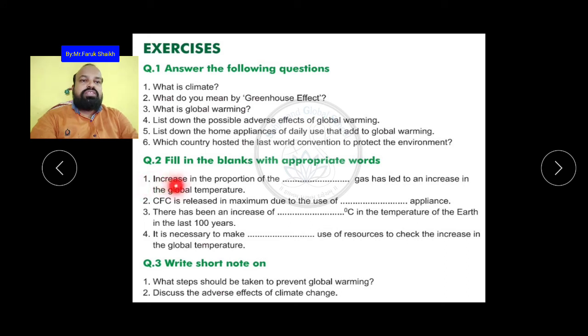Now fill in the blanks with appropriate words. Increase in the proportion of dash gas has led to the increase in global temperature. It is carbon dioxide. CFC is released in maximum due to the use of home appliances. Number 3, there has been an increase of dash degrees Celsius in the temperature of the earth in the last 100 years.